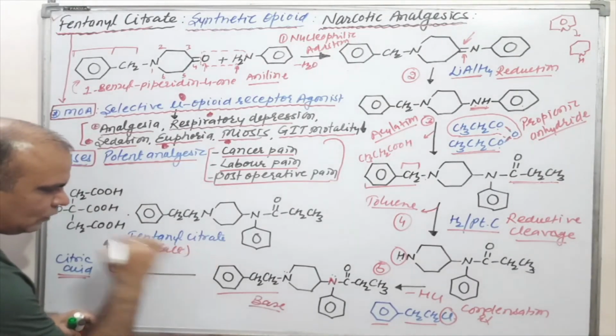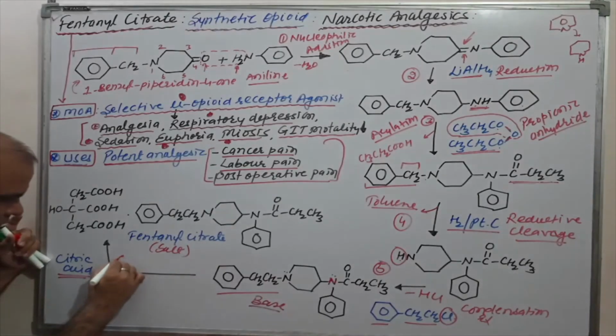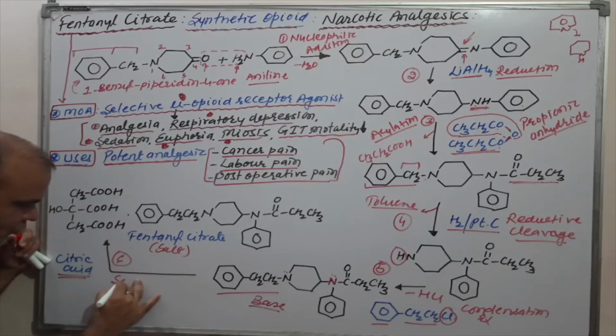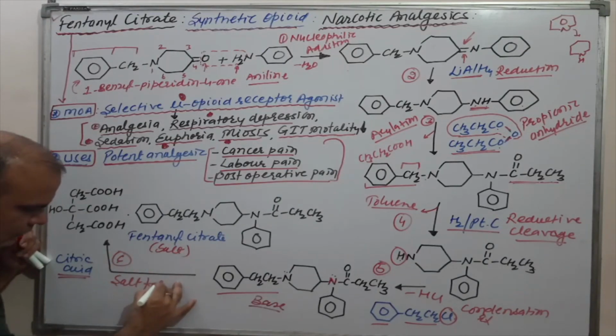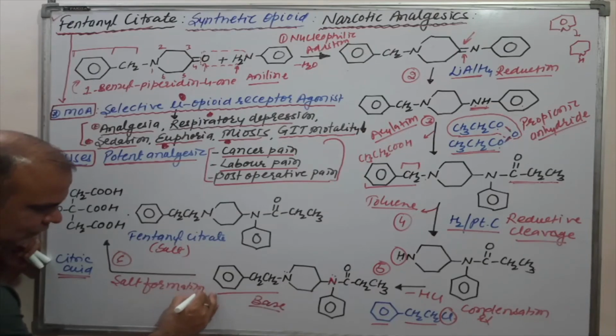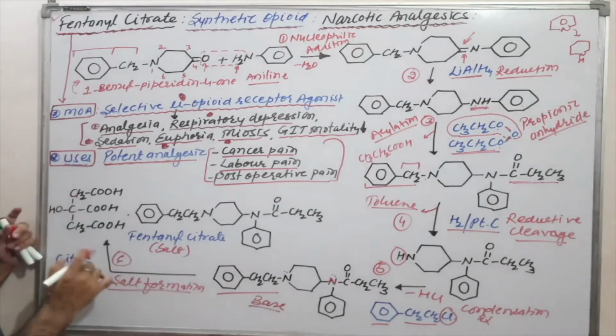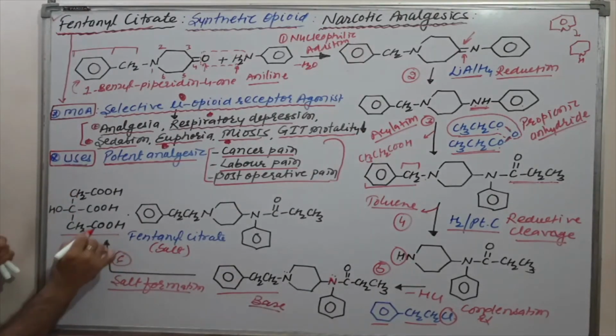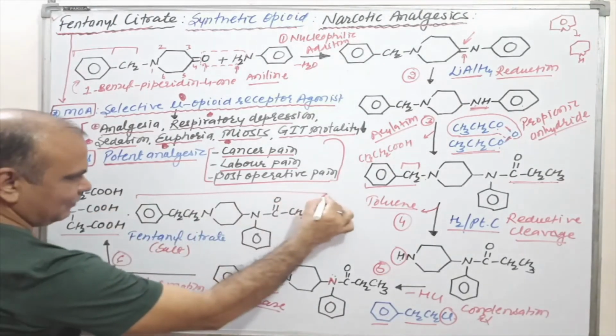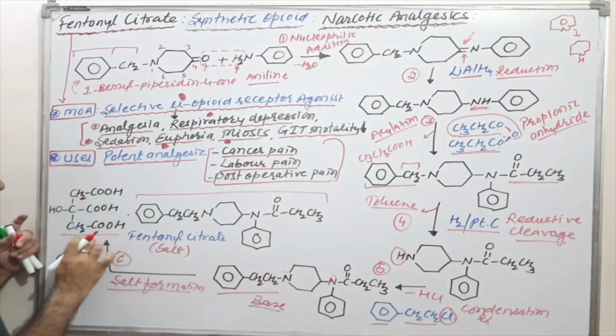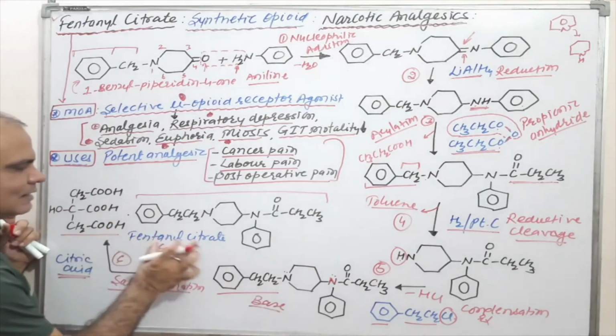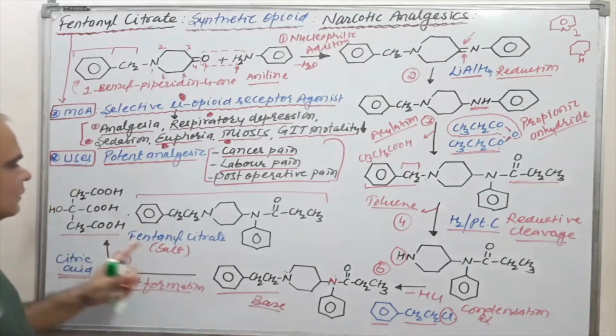Okay, that is reaction number 6, salt formation. A very simple reaction: this is the citric acid molecule and this is our fentanyl molecule, combined known as the fentanyl citrate molecule. Okay, this is fentanyl citrate.